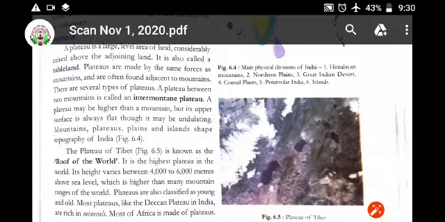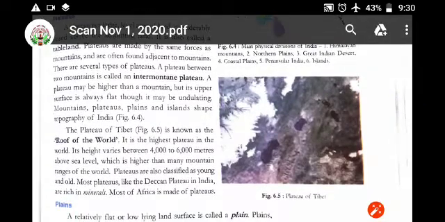Mountains, plateaus, plains and islands shape the topography of India, right? In India we have all these things. Not only one thing, we have all kinds of varieties of land and climatic conditions, seasons, and all in our country. In some countries only one particular thing is there. The whole country is formed of particular landforms, right? But we have all kinds of land.